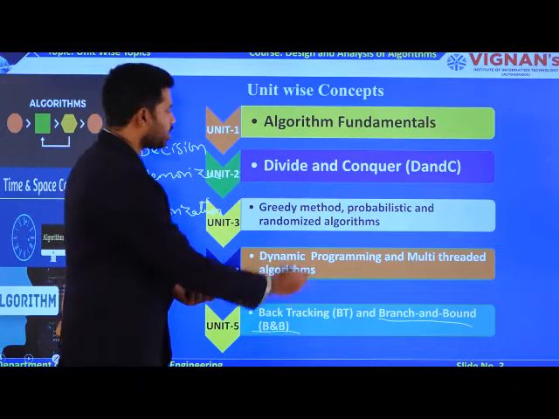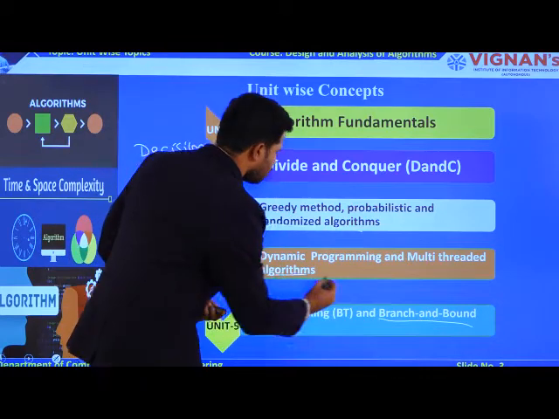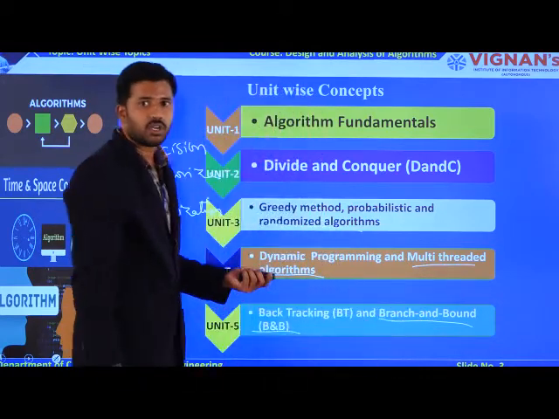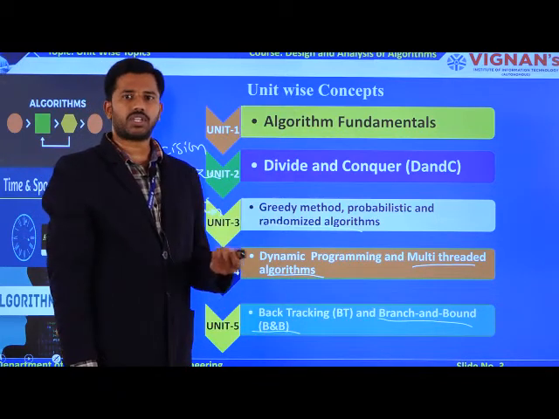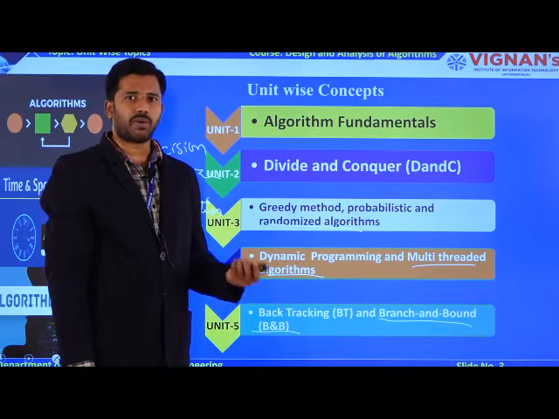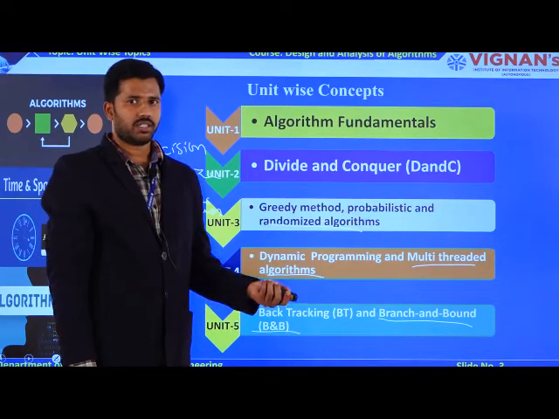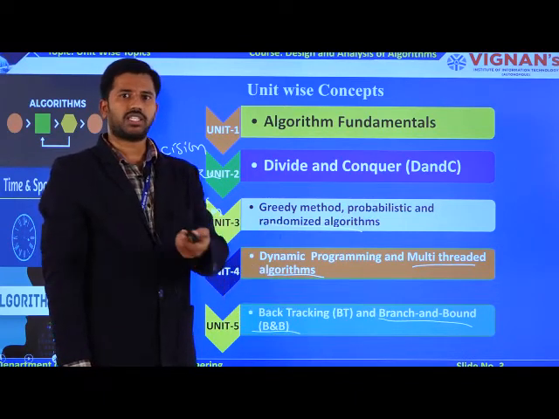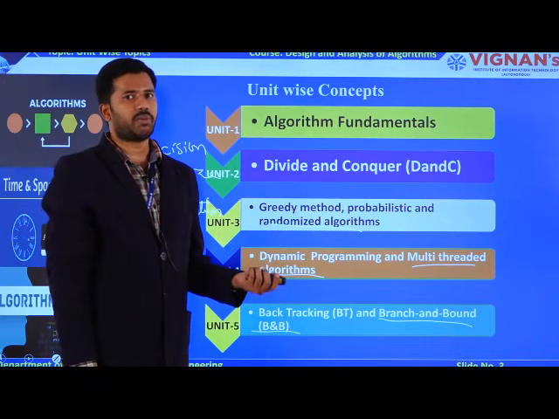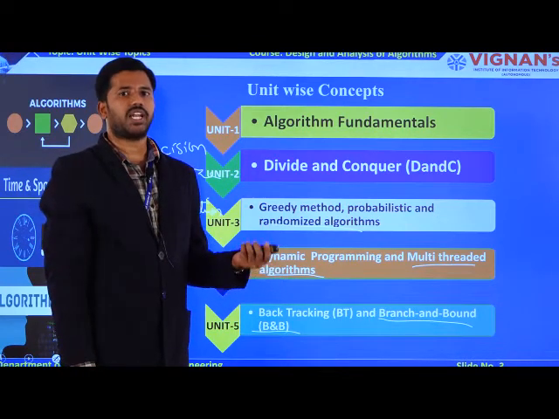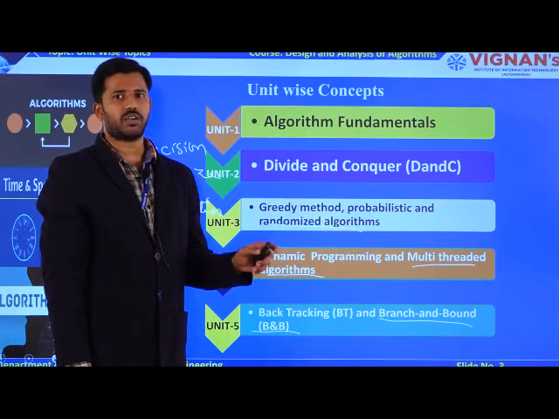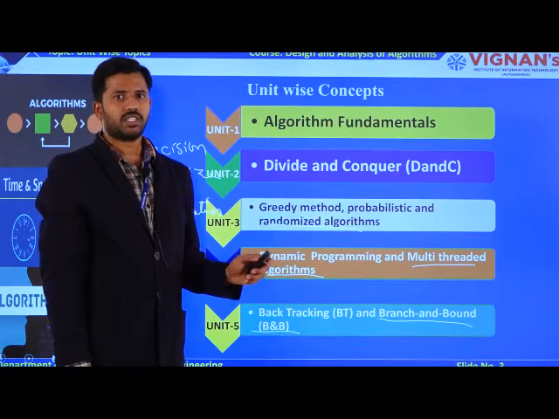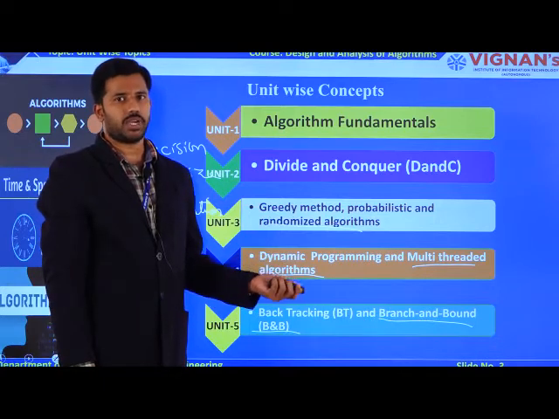And coming to the remaining concepts like randomized algorithms as well as multi-threaded algorithms. For randomization, take the example of quicksort. In quicksort, how are you selecting the pivot element? Either the first element, or the middle element, or the last element. But in randomized algorithms, you select the pivot element randomly instead of fixing a particular place. That is the main theme behind randomized algorithms.